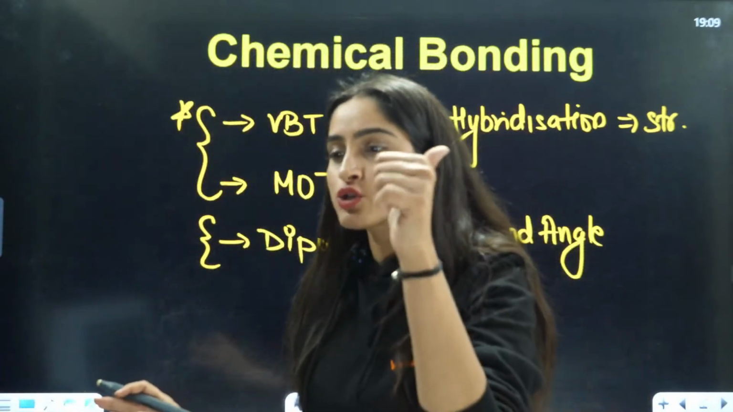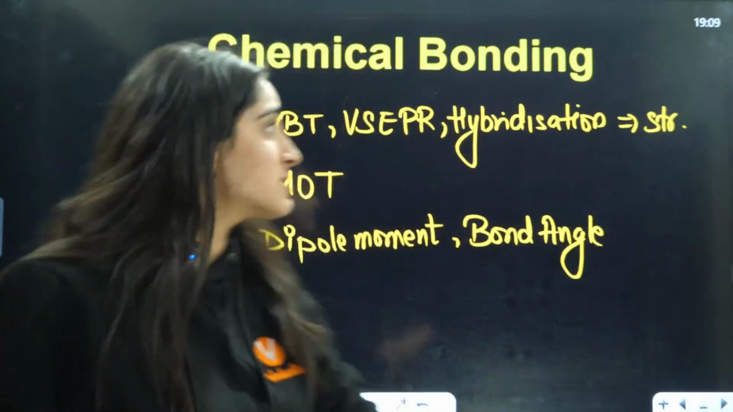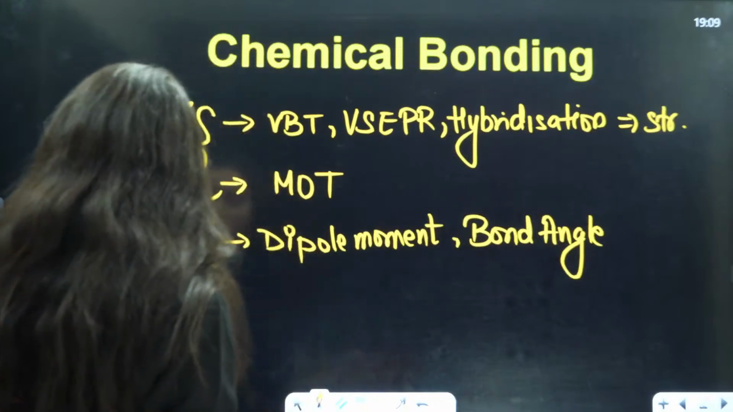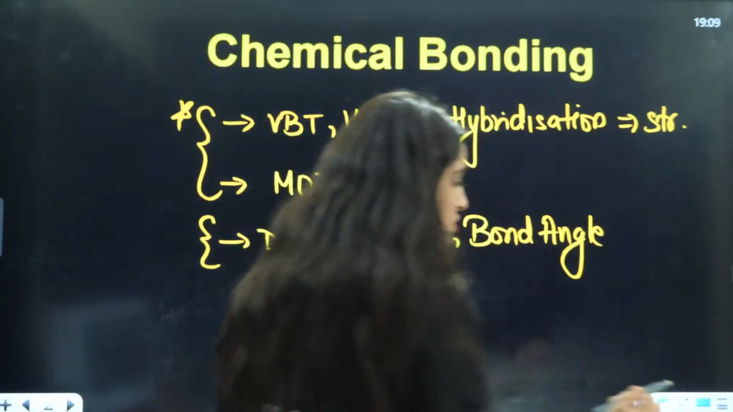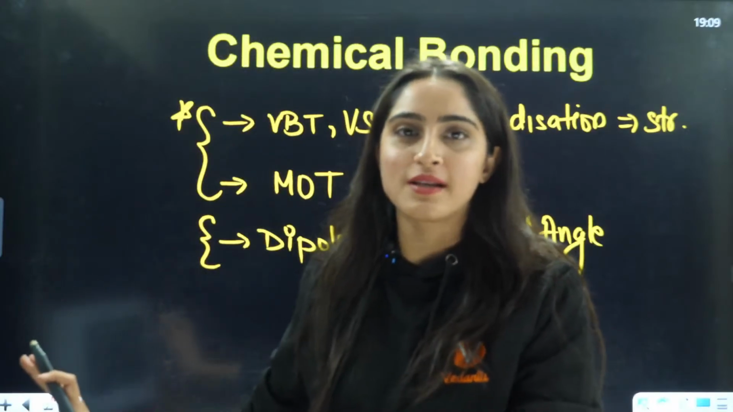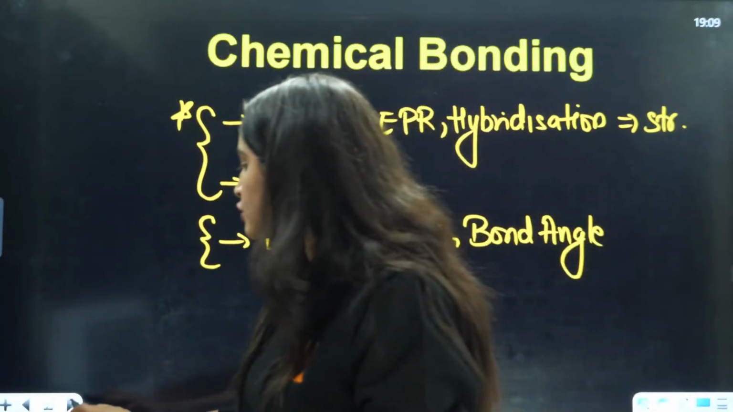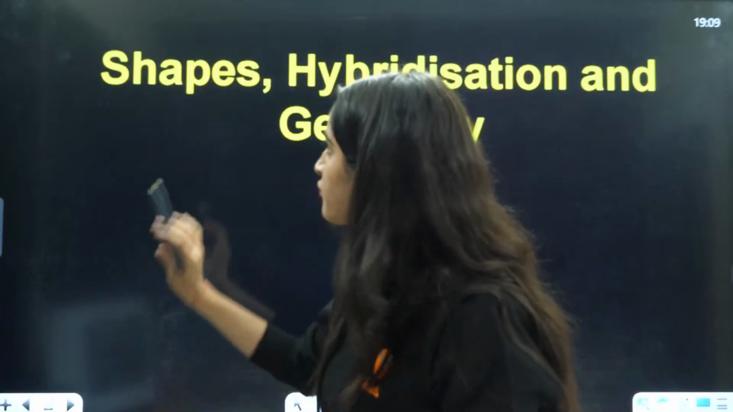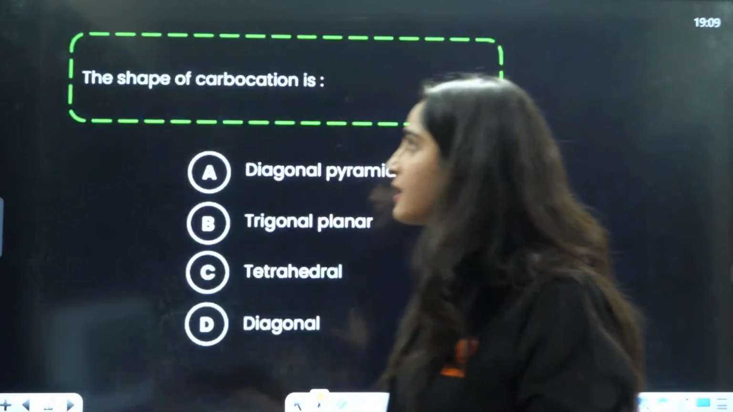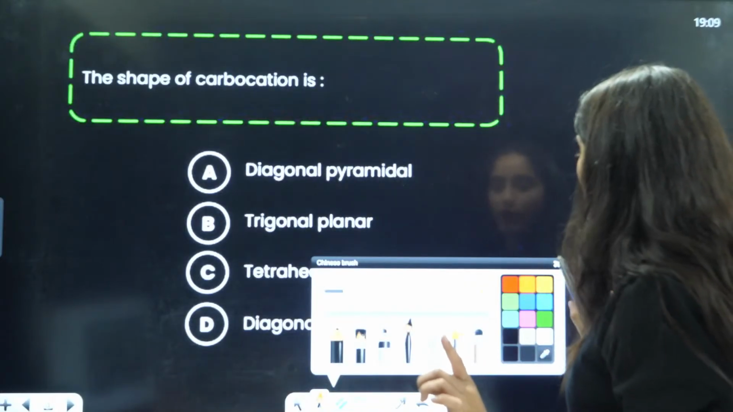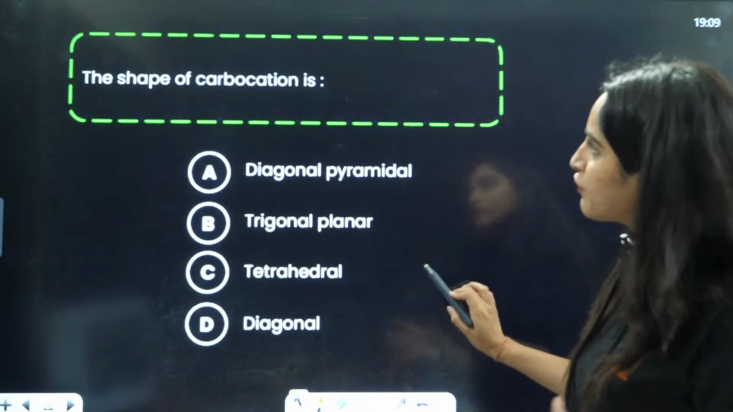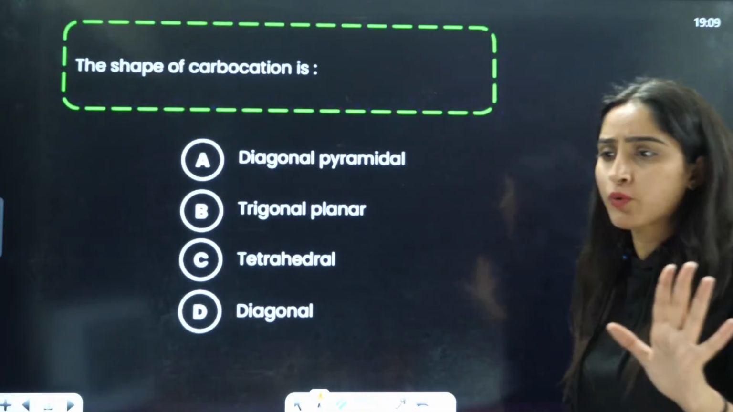Okay, so let us start with the first topic: VBT, VSEPR and hybridization. Firstly, I'll show you one previous year question from shapes, hybridization and geometry, so that you can be sure that these kinds of questions are asked. The question is: the shape of carbocation.